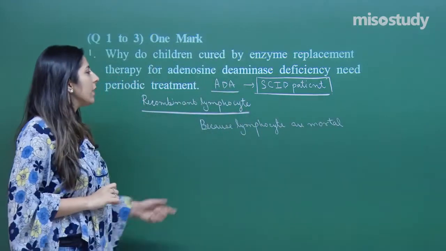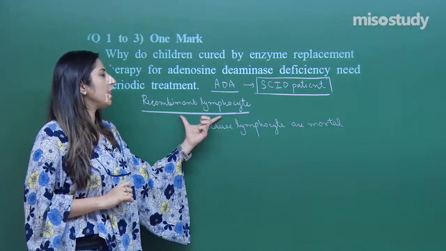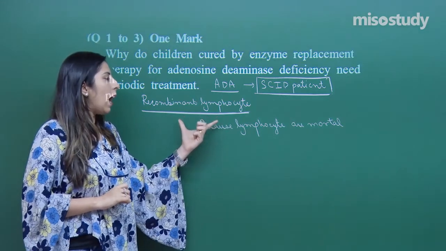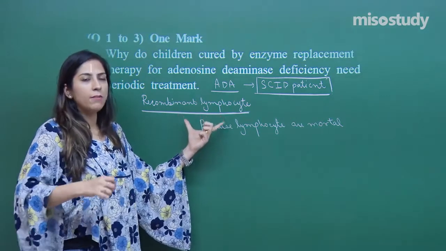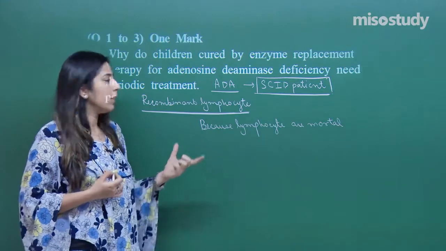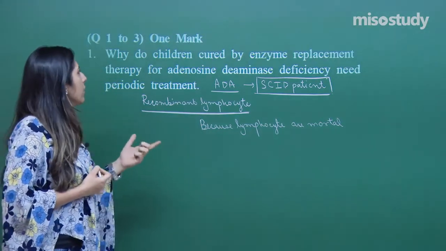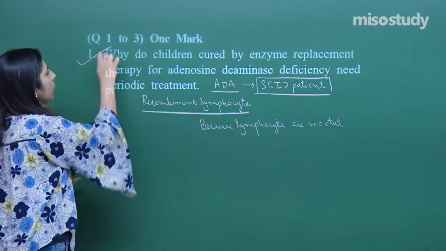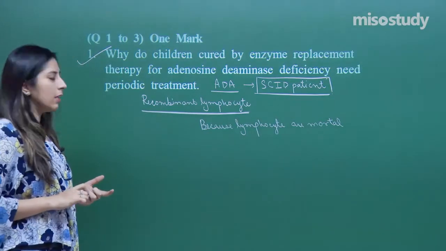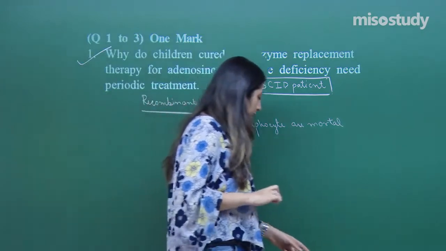As we have administered first of all the recombinant lymphocyte, after some time they will die, and again we have to add these recombinant lymphocytes into the patient's body. So, that is why we need a periodic treatment, right. So, let us move on to second question.